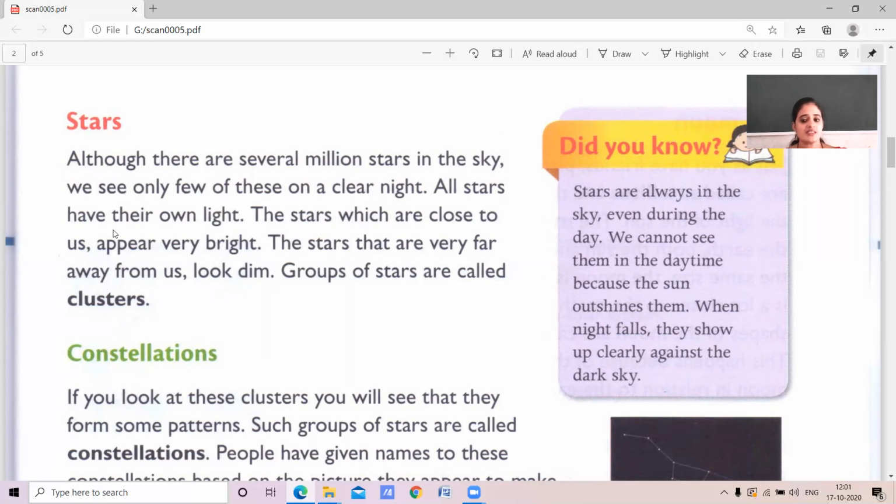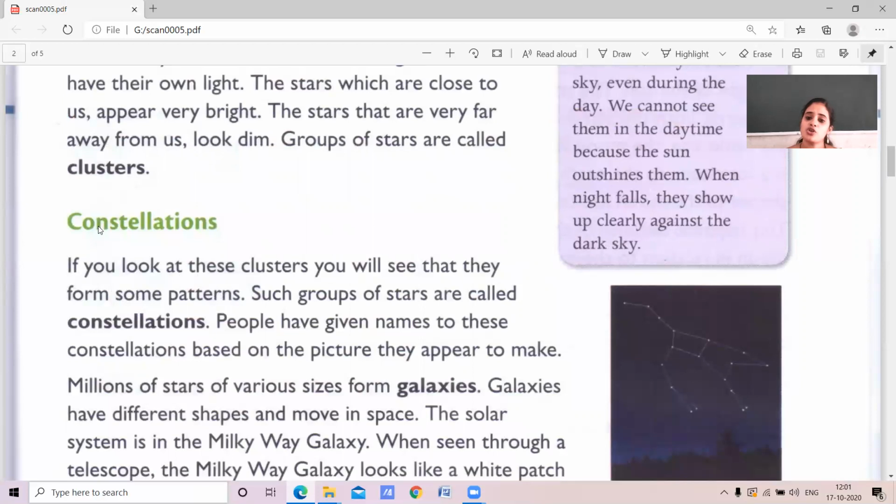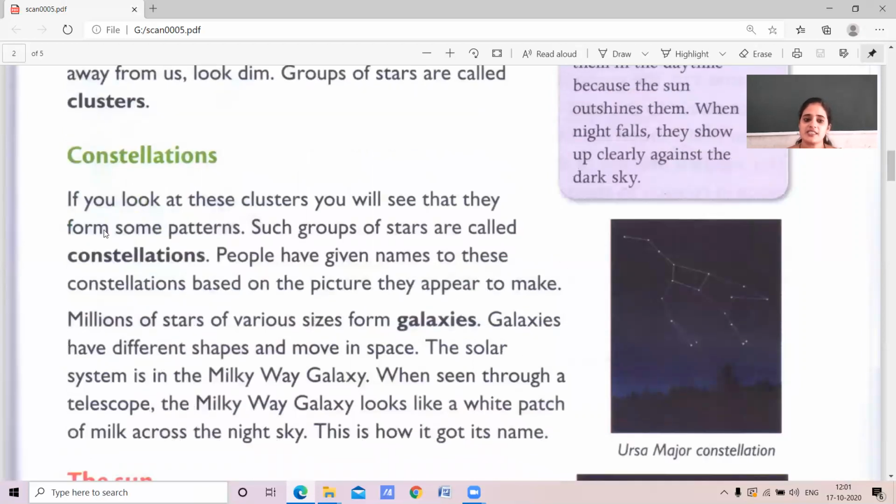Okay, this is about stars, children. Come to the constellation. If you look at these clusters of stars, you will see that they form some pattern. Yes, children. If you see the sky at night time, you will see some patterns.